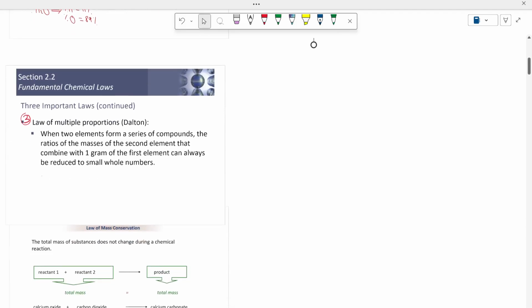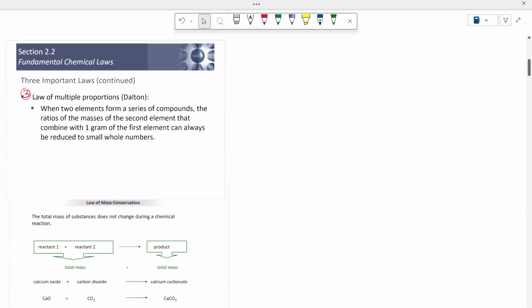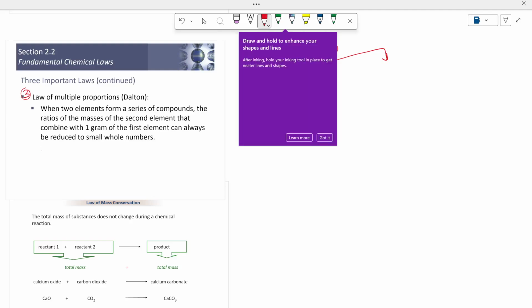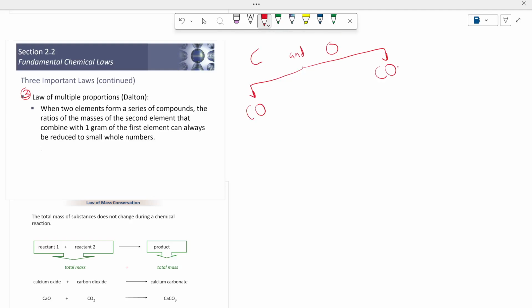The third law is called the law of multiple proportion. The law of multiple proportion states that if you have the same type of elements, let's say carbon as an example, carbon and oxygen, then you can form a series of different compounds using the same elements. So if I have carbon and oxygen, I can form carbon monoxide and I can form carbon dioxide.